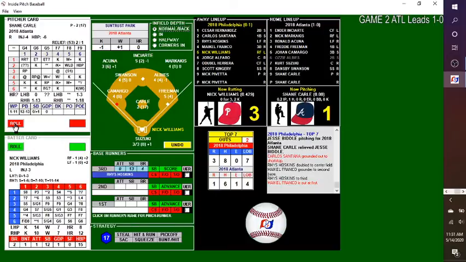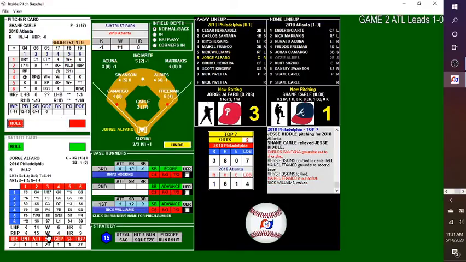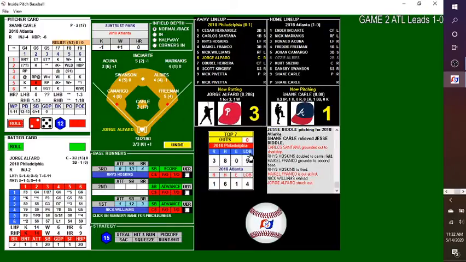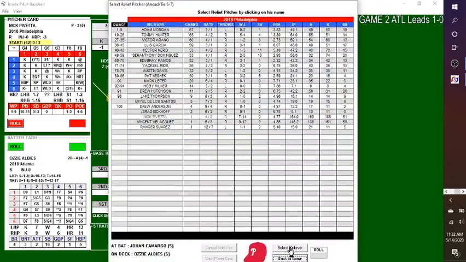Here's Nick Williams, who's 0 for 3 with 2 strikeouts. They want the hat trick on him. They'll see if they can get it. And they walked him. So he will get to the bases for Jorge Alfaro. 2 down, runners on the corners. Pitch by Carle. Called strike 3, and down goes Alfaro, getting out of a jam. And that's going to do it for Shane Carle as we stretch here in Atlanta.